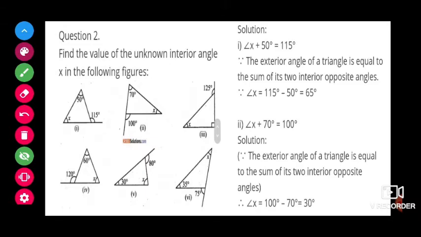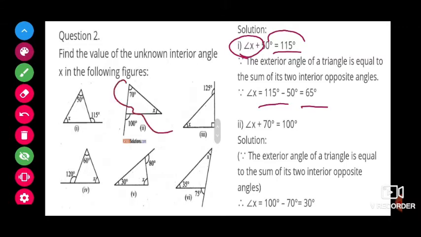Or else, if both sum is 115, then if you do this sum minus this angle, you will get the value of X. Okay, that's what: X plus 50 is equal to 115. So angle X equals, the plus 50 goes to that side, 115 minus 50, that is 65 degrees.